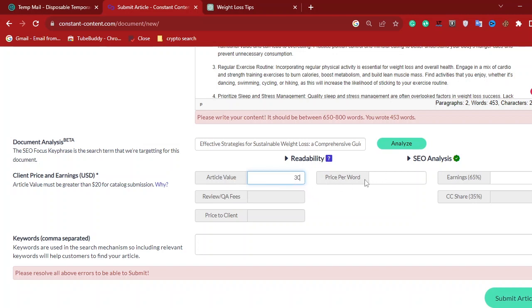Okay, now the next thing is price per word, and it's just going to fill in the remaining part for you due to the value you put in the first place there. So the article value will determine the value of other parts here, such as the price per word, the earnings, the CC share, the review, the price to clients, and all such. So it's going to put in the values there by itself after you've put in the value you want here, and that is $30. And you are going to be collecting $29.89 for the $30 you've put there, because there's some money that is going to be deducted. Okay, and you collecting $29 out of $30 is not that bad.